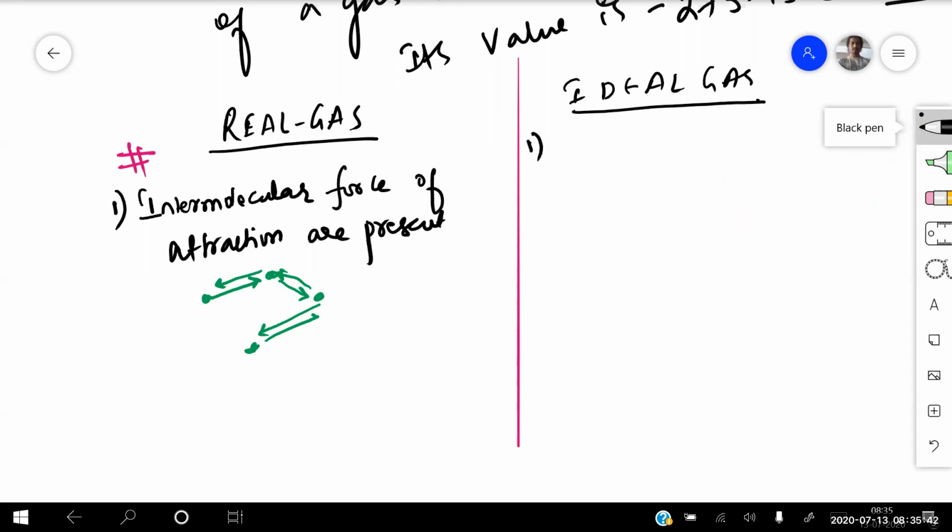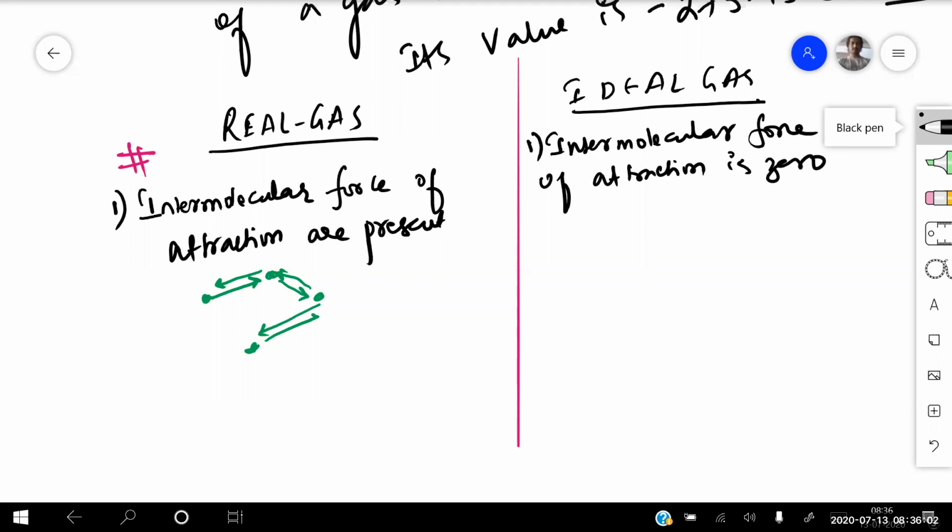In the ideal gas, it is the opposite of that. Intermolecular forces of attraction are zero, or absent, in this one. So in this one, intermolecular force of attraction is zero. So they are called what? Perfect gas. They are called your perfect gas.